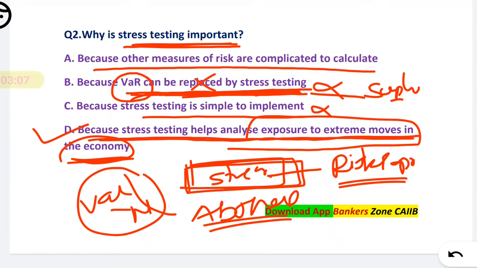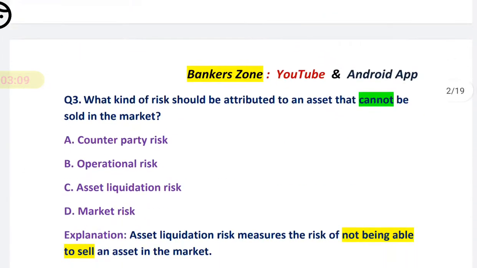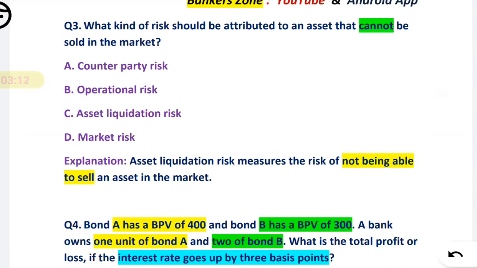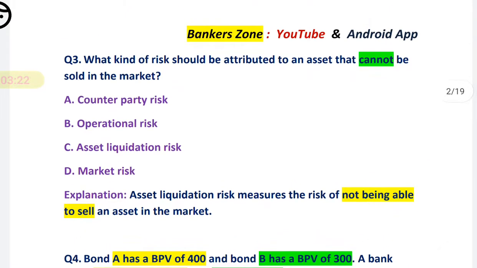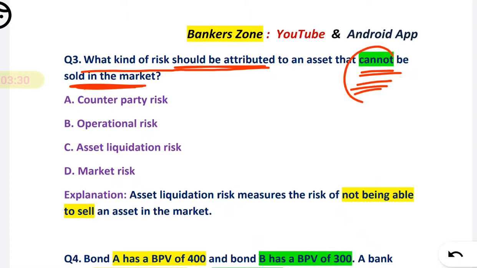Now question number 3. What kind of risk should be attributed to an asset that cannot be sold in the market? The options are: counterparty risk, operational risk, asset liquidation risk, or market risk.